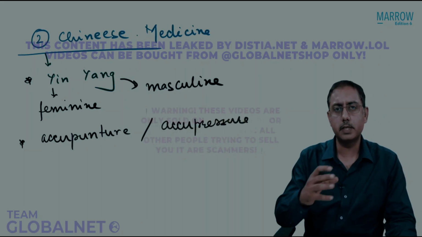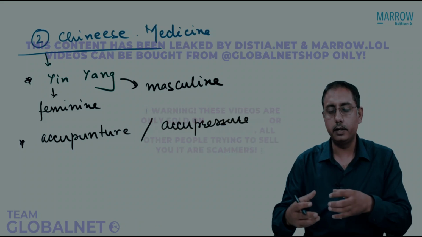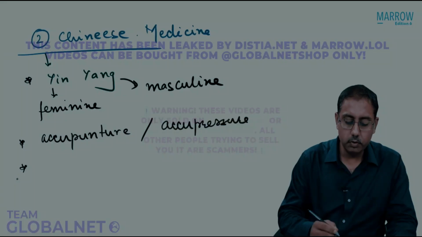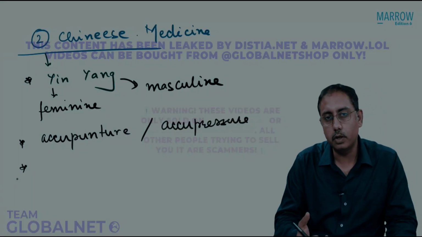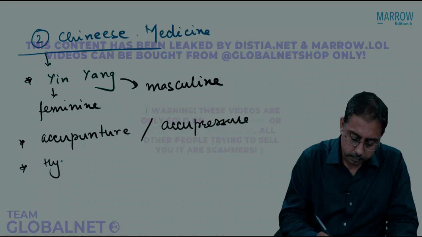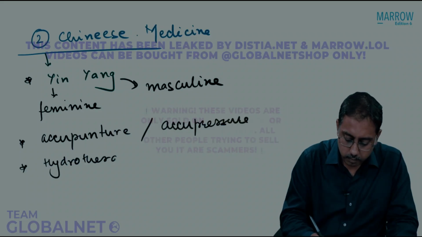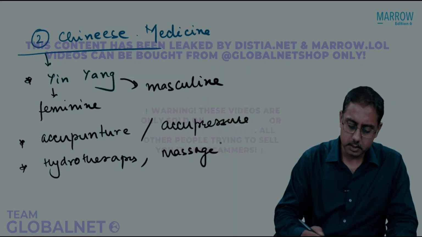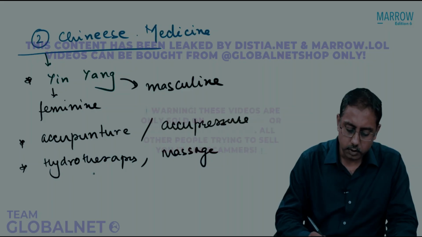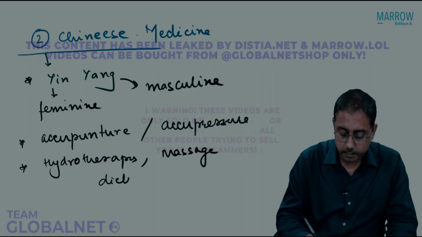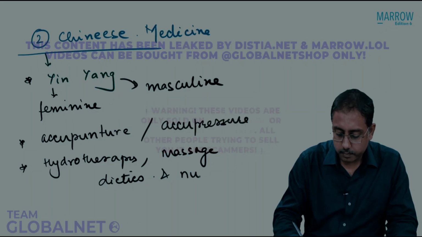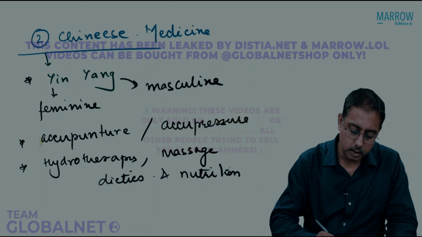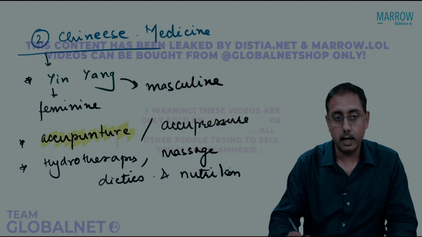That there are some special points in the body which may be related to the viscera or the organs or the nerve system. Chinese medicine is also known for work on hydrotherapy, massage therapy, again with the same answers about the points in the body, and also their famous work on dietetics and nutrition. So that's about the Chinese medicine. They invented the art of acupuncture or acupressure.